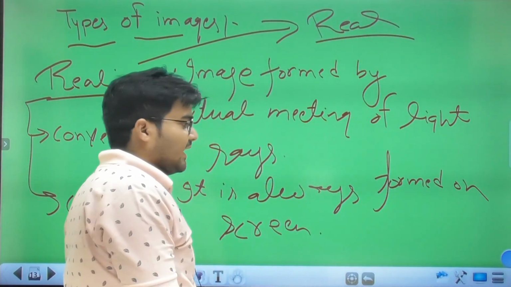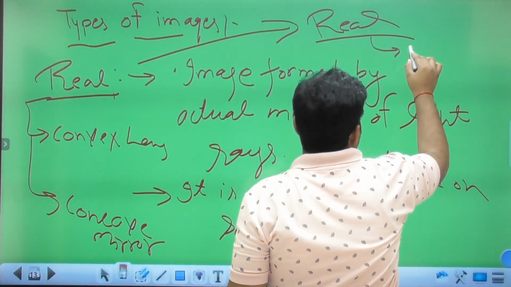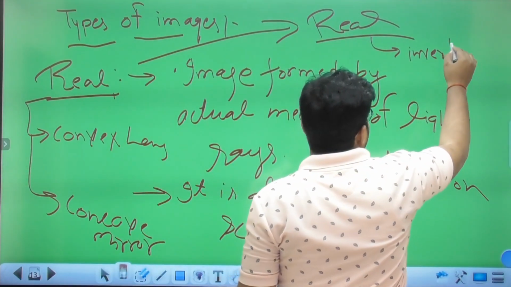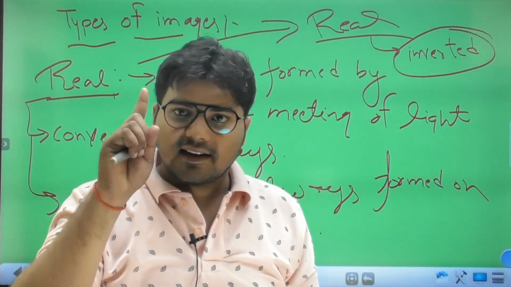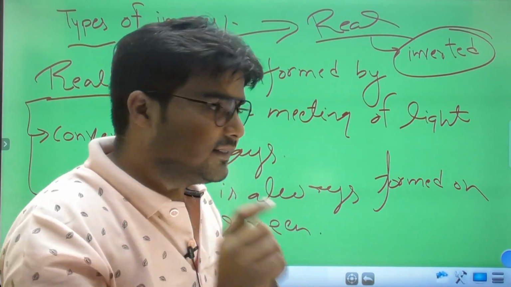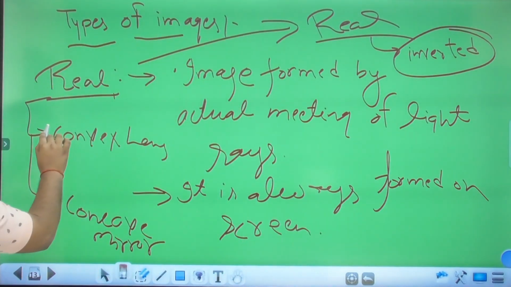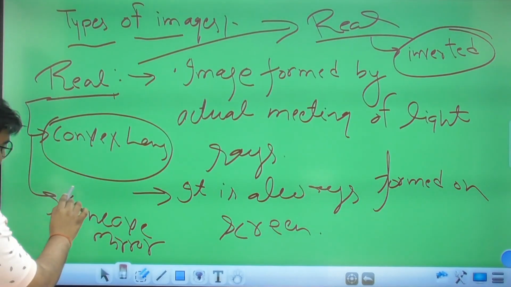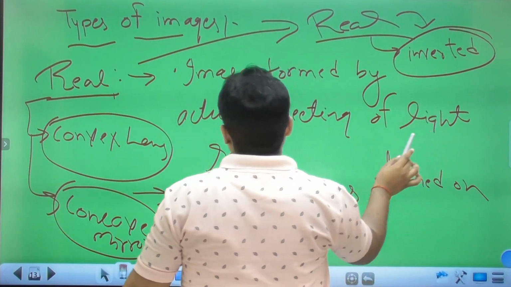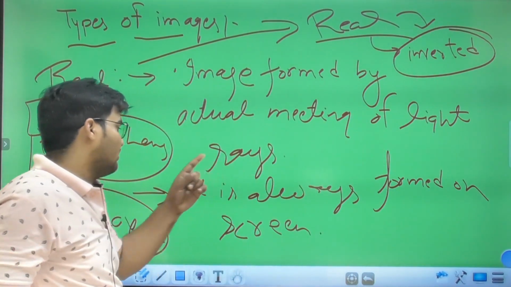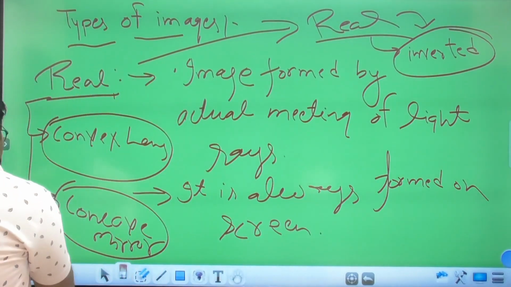And the nature of real images is always inverted. So a real image is formed by a convex lens or concave mirror, it is always inverted, it is formed by the actual meeting of light rays, and it can be obtained on a screen. So this is the type called the real image.